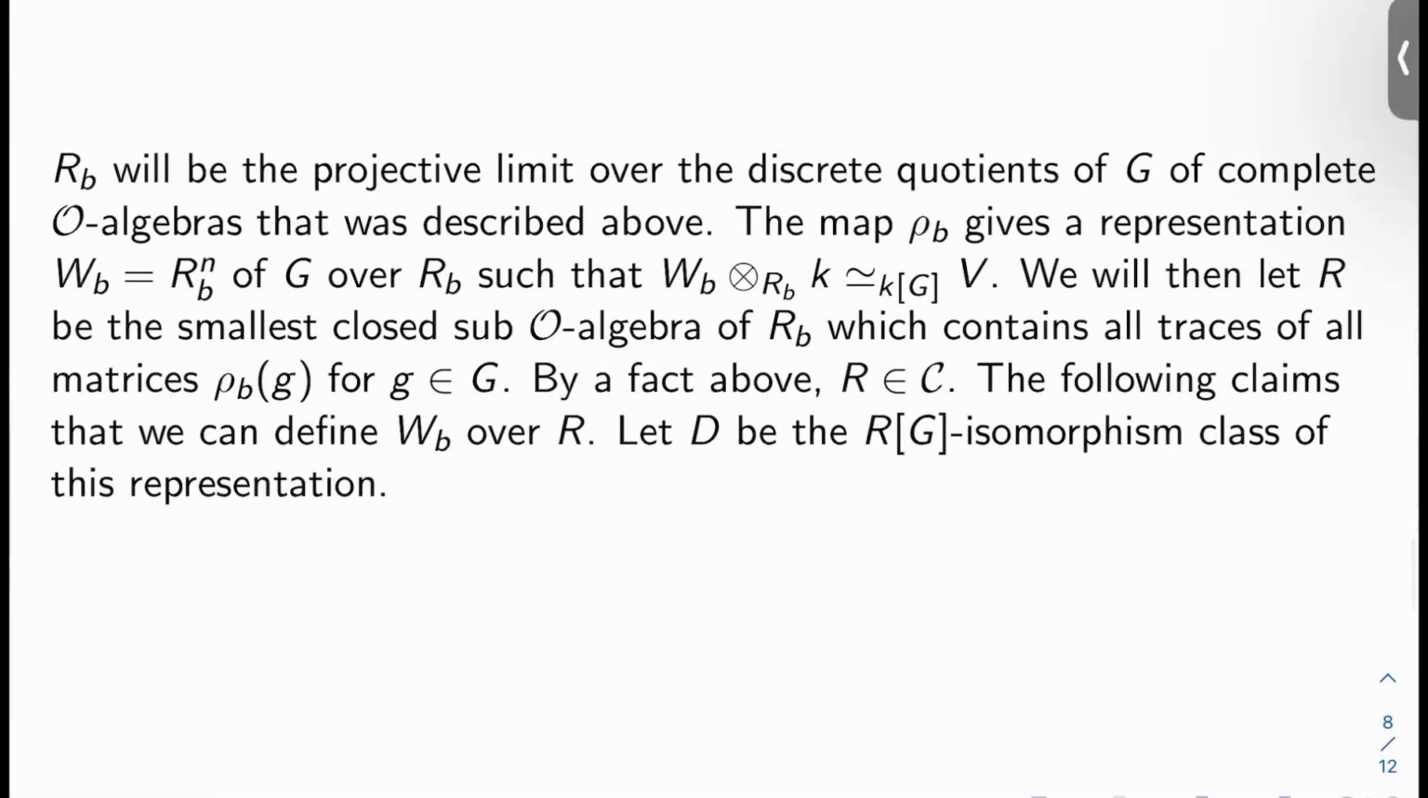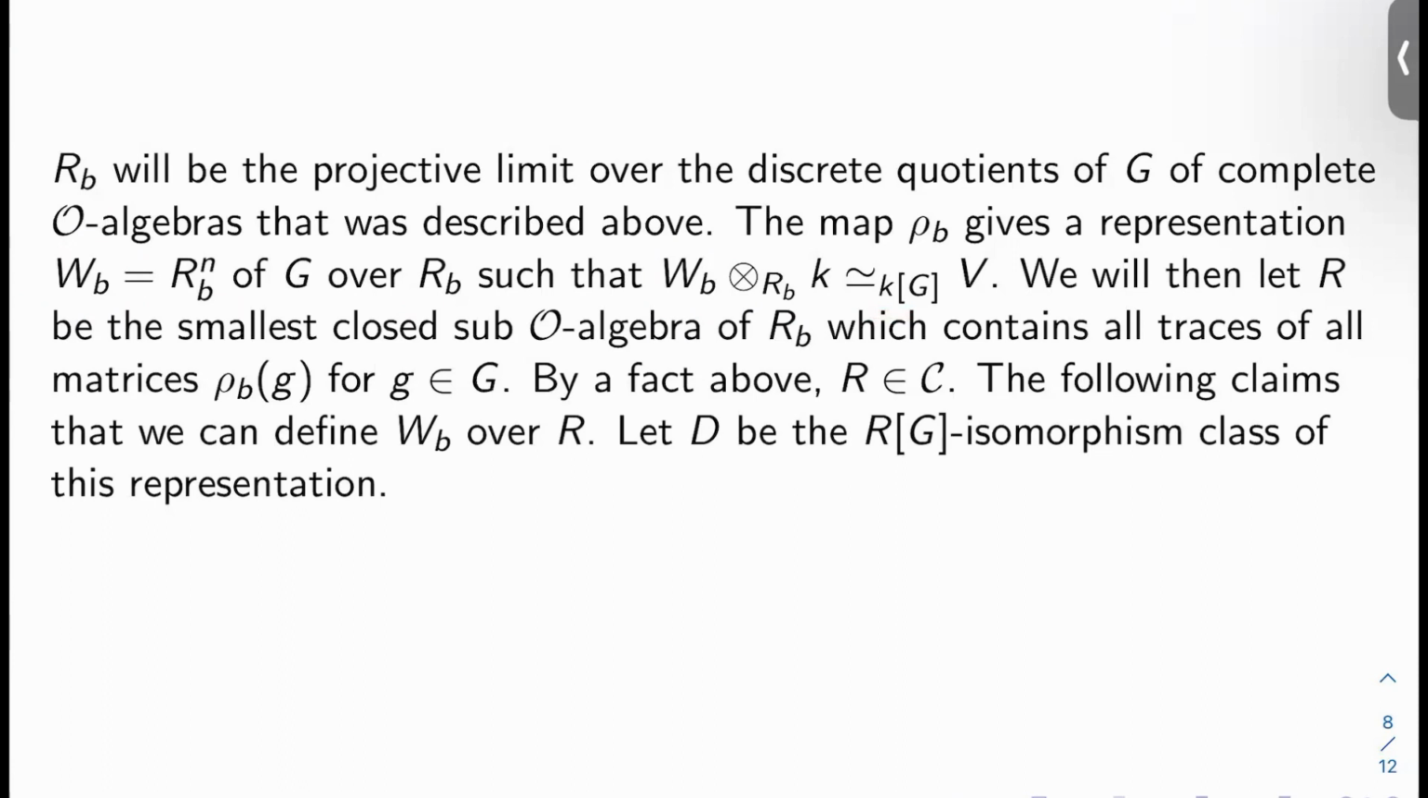Okay. So what is R_B? R_B will end up being the projective limit over the discrete quotients of G of the complete O-algebras that we described above. Okay, and by above, I mean in the last video. The map ρ_B gives a representation W_B equals R_B^n of G over R_B, such that W_B tensor K over R_B is isomorphic over KG to V.